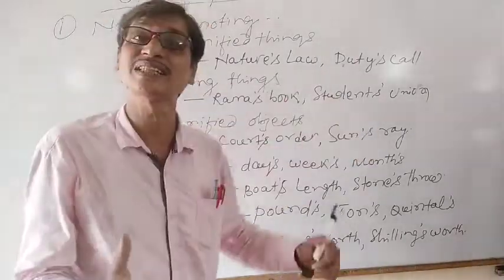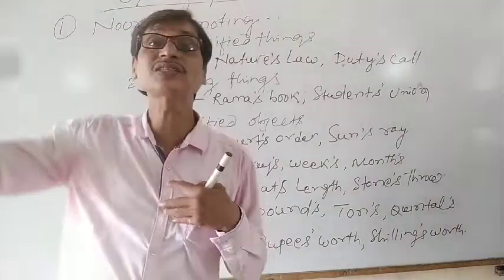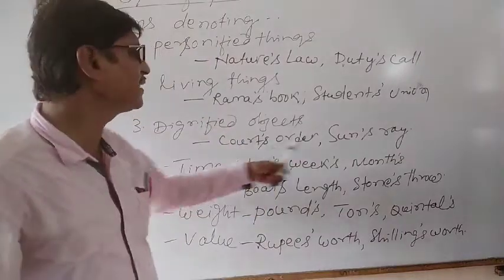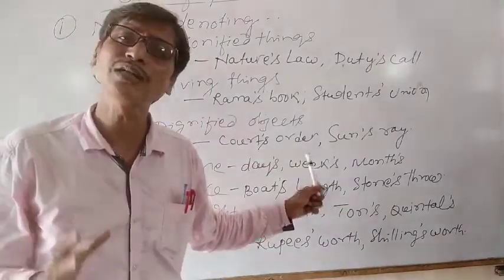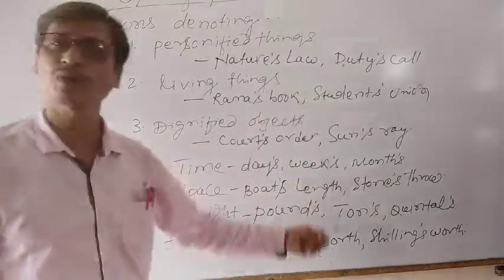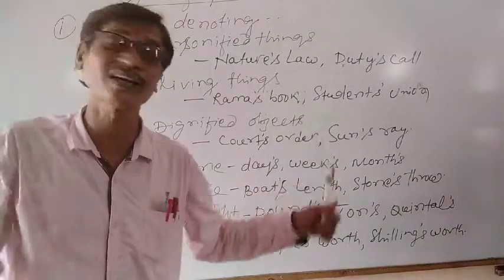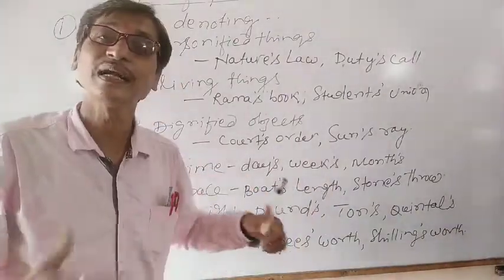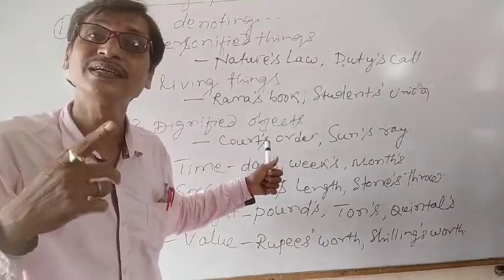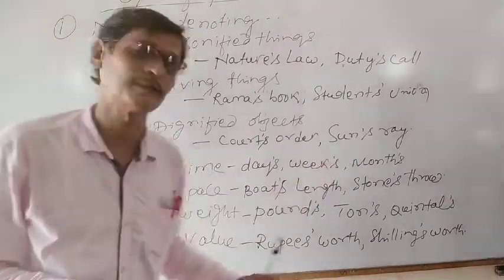Similarly, sun's ray. Sun is a dignified object for us. Therefore, when we talk about the ray from the sun, we say sun's ray. Understand? So for dignified objects also we use the possessive case with apostrophe s. Despite not being living things, sun is not a living thing, court is not a living thing, they are still dignified objects. Therefore, just like living beings, we make the possessive for them.